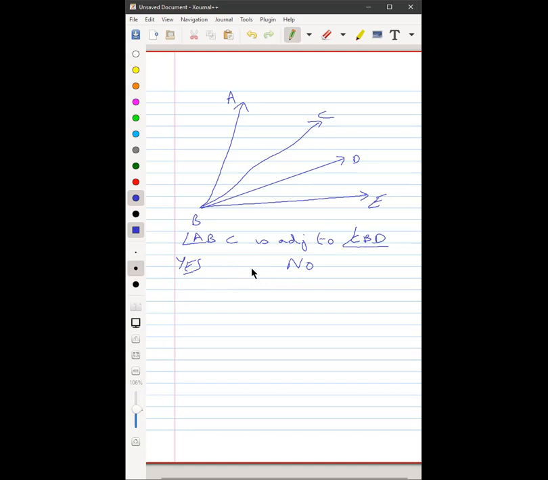Siddharth, tell me why you say no. Sir, because ABC has BC as the common arm, and CBD is not lying on the opposite side. Why is it not lying on the opposite side? Where is ABC lying? Sir, you all are getting confused now. Which is the common arm?